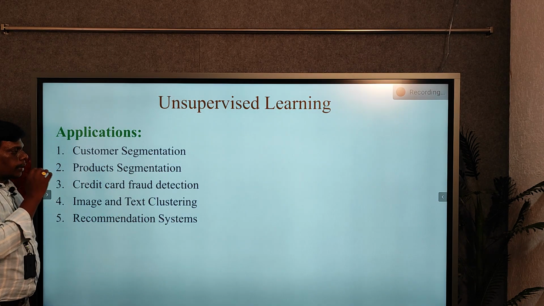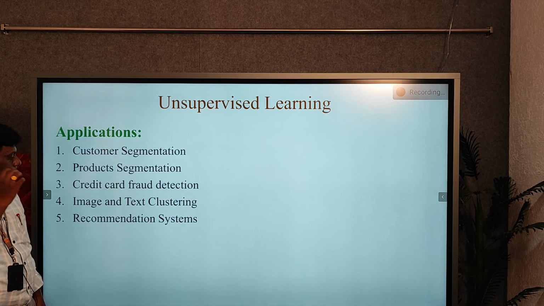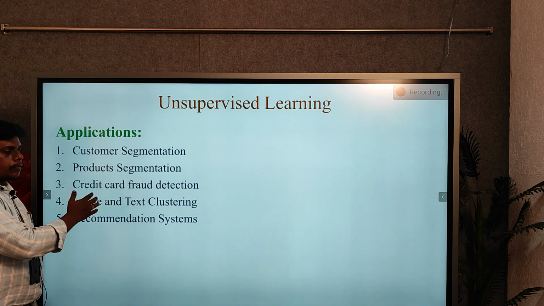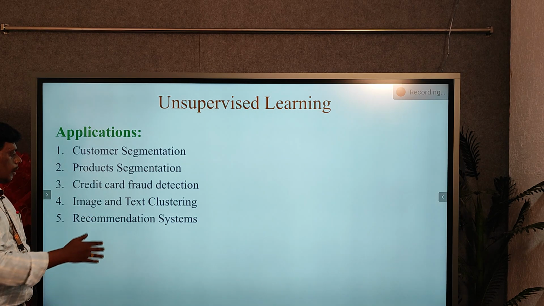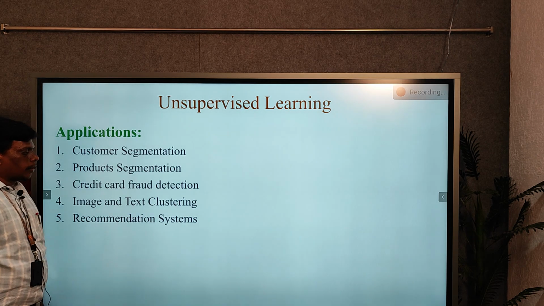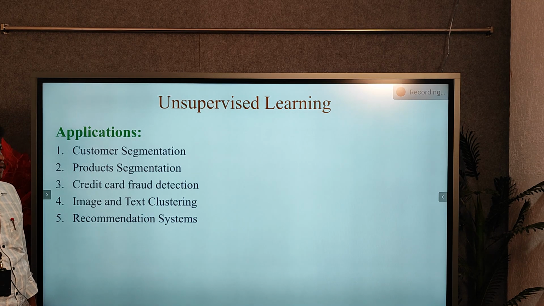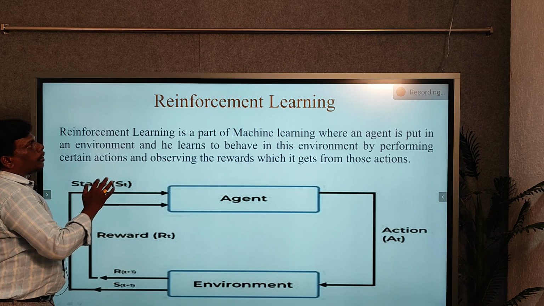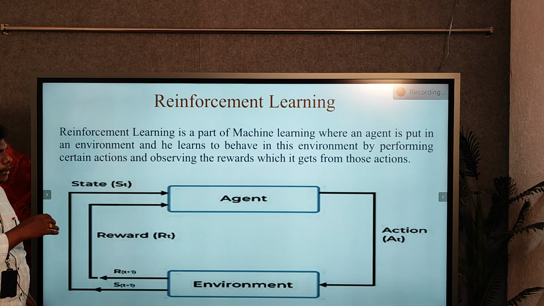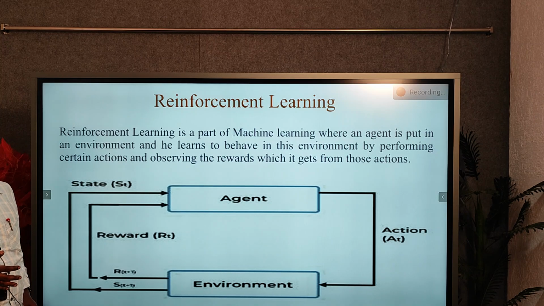Likewise, credit card fraud detection and image and text clustering. Based on the text we divide into text groups, and based on the images we divide into image groups, along with different types of recommendation systems. So these are the main applications of unsupervised learning. And next we will see reinforcement learning. This is the third type, and this is the advanced machine learning type.